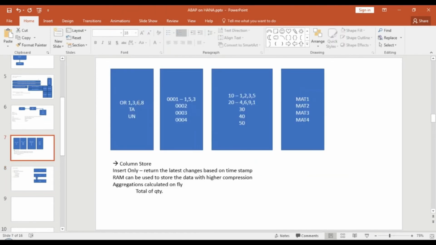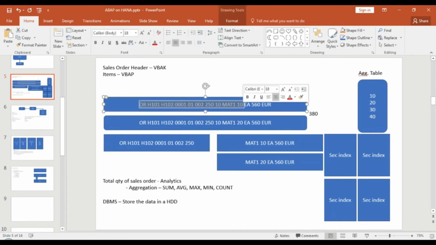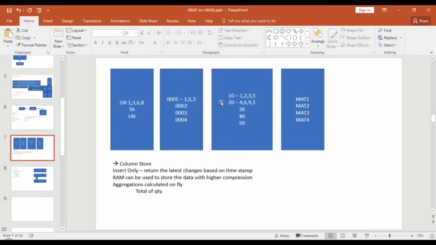Why? Because it now has to traverse through all the tables, all the tiny tables in a column store, and reconstruct your record. In a row store, this type of read is much better because you have data stored at consecutive memory locations. Simply it will crawl through the complete row, the complete memory location, and give you data immediately. But when it comes to SAP HANA, the data is stored in RAM in compressed format, so first it has to decompress the tables.